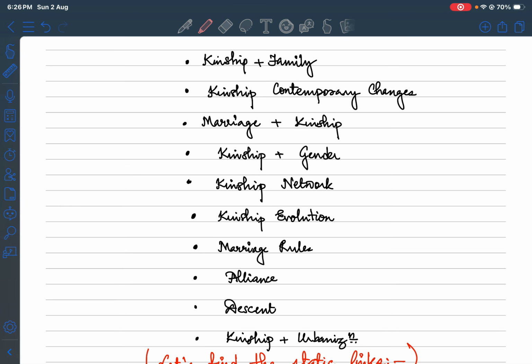Here we can interlink kinship with family, kinship and contemporary changes, marriage and kinship and gender, kinship networks, kinship evolution, marriage rules, alliance, descent, kinship plus urbanization. So this is the overall framework to think about how the questions are being asked. Understanding the importance of this topic comes under PYQ analysis, interlinking with sociological point development, and thinking in the pattern of how these questions are to be analyzed, so that next year's questions can be thought of, looking backward or forward, in terms of how the topic has evolved and how I need to prepare for it, right?